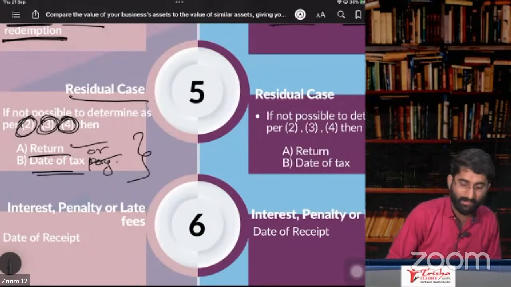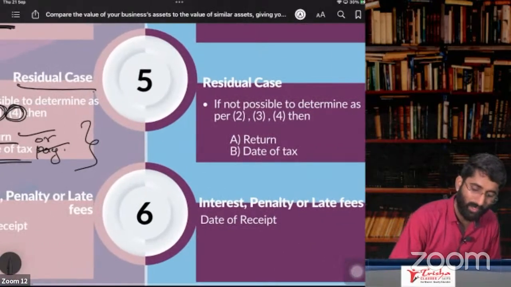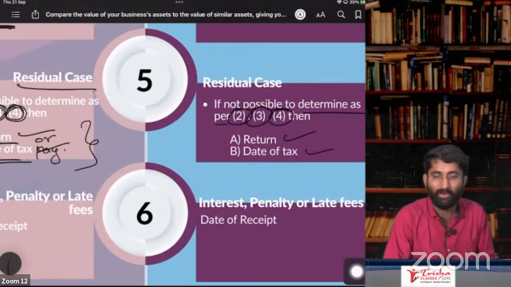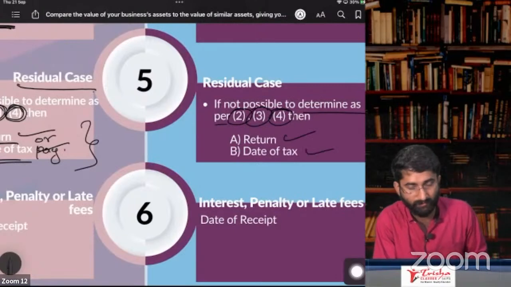If not possible to determine as per subsections 2, 3, 4, then you can go for return or date of tax payment.